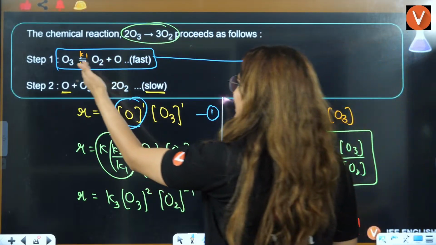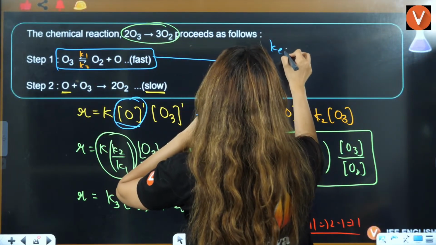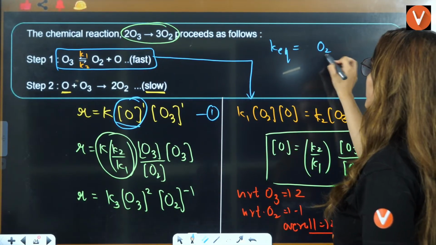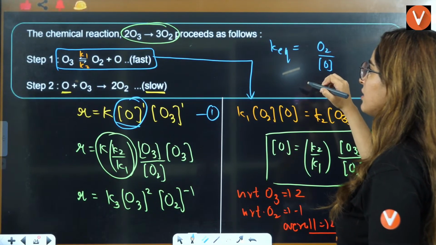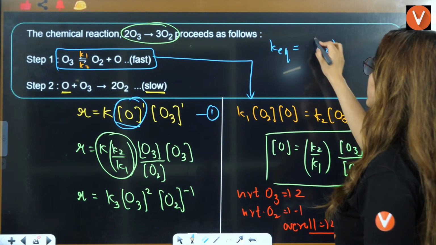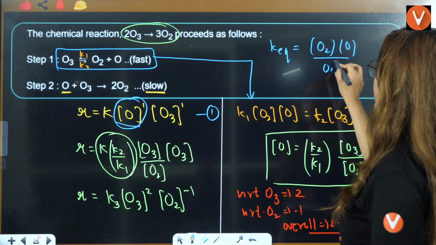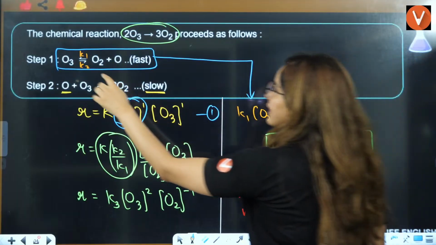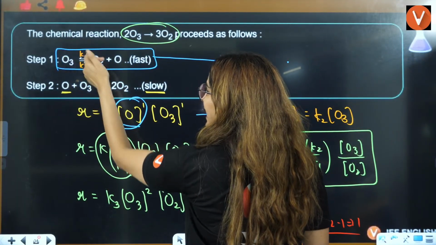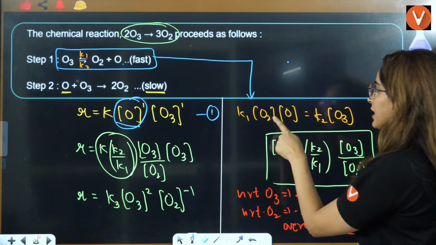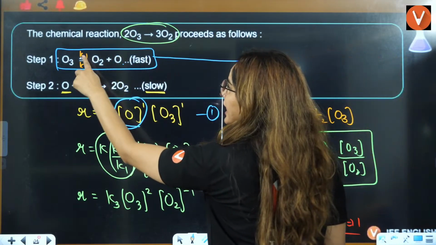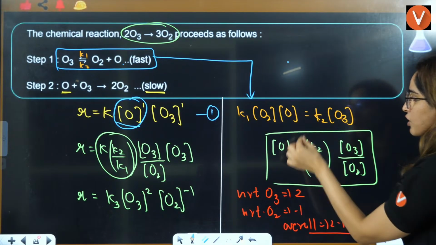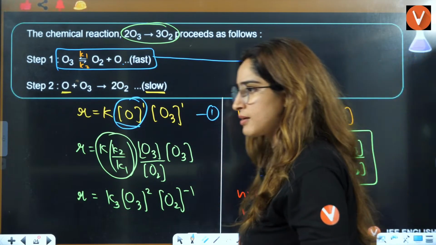You can put it directly also. You can say K equilibrium equals product by reactant, so you can write O2 multiplied by oxygen by O3. You can directly write this, but I prefer writing it this way: this is K1, whose reactant is O2 and oxygen, so K1 multiplied by O2 and oxygen. K2, whose reactant is O3, so K2 multiplied by O3. You generate the value of oxygen here, put it here, and you will have your answer.